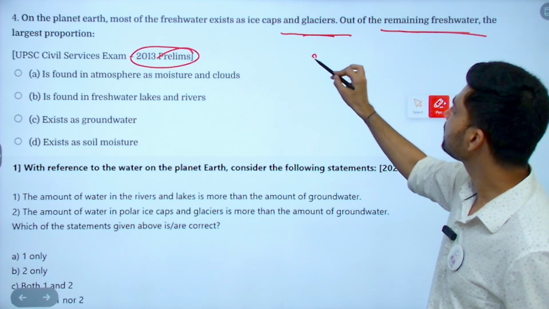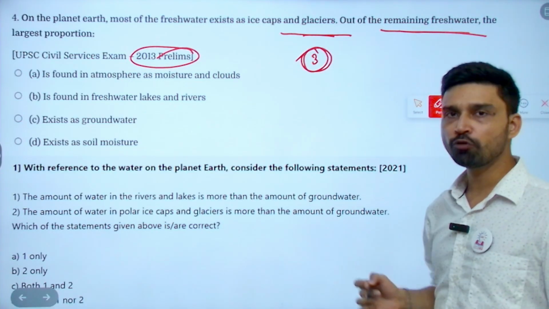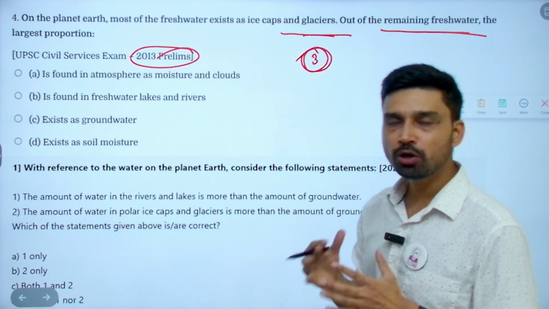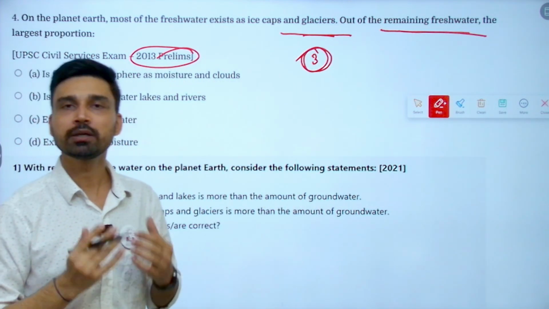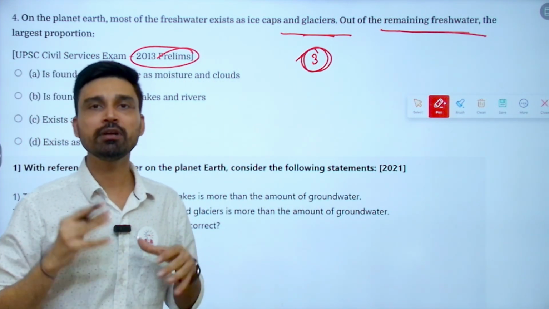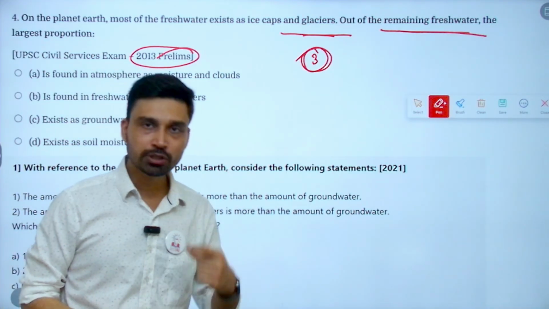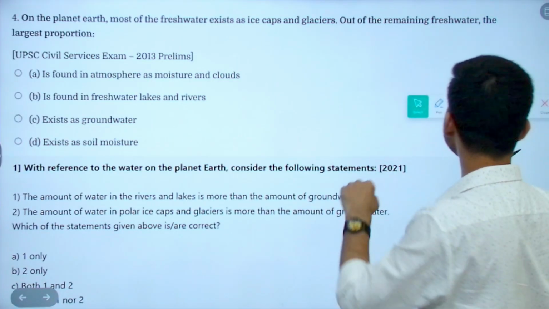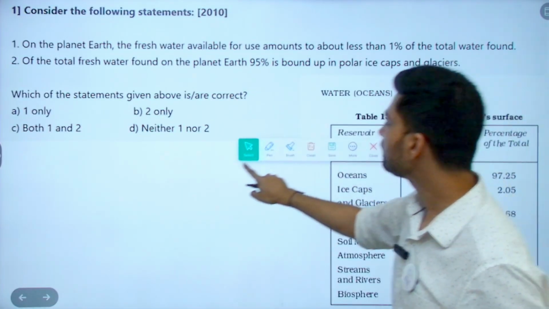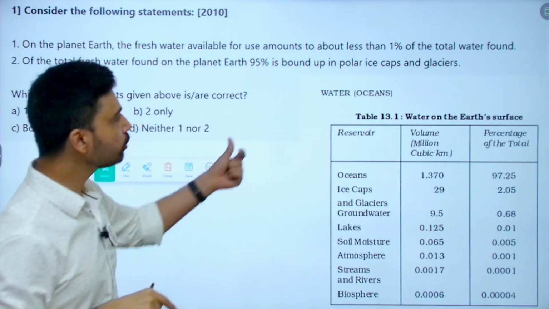This, again, seems to be one of the most favorite topics of UPSC, because all across the world we are facing a situation of water scarcity, a water crisis, and that's why we need an understanding of the distribution of water on the planet Earth. And for this, you do not have to find sources here and there. This is clearly given in NCERT table 13.1.